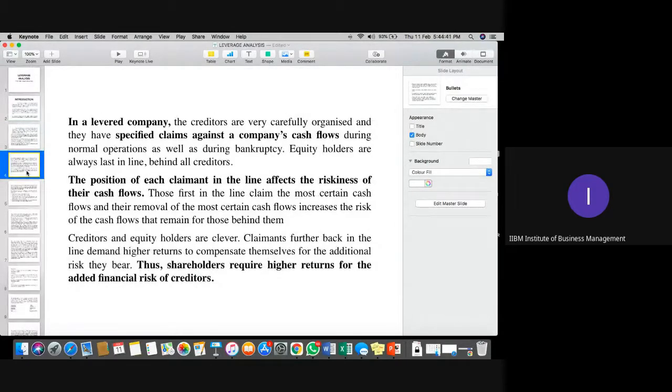Now you can see the discussion regarding levered company over here. What is a levered company? I told you already. A levered company is basically all those companies that have some external debt capital, in terms of shares, debentures, or any other debt instrument. The important thing is that a levered company must earn a sufficient amount of cash inflow so that it can meet all the liabilities generated from the creditor side.